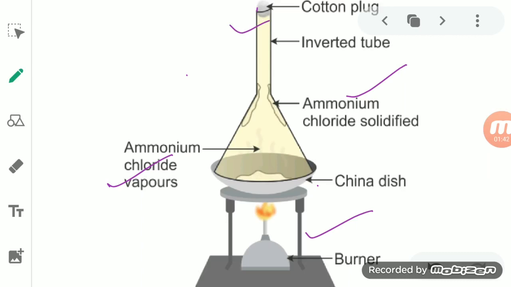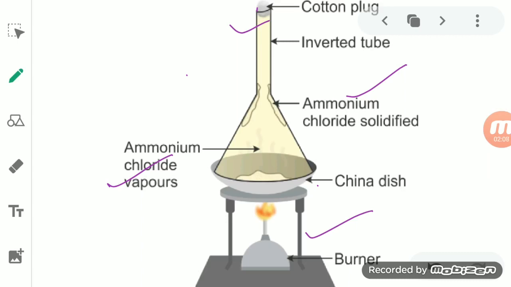When we give heat, the sublimable substance present in the china dish will evolve in the form of vapor and move outside. Then we cannot separate the two solid components, as we will not obtain the sublimable substance since it gets evaporated.